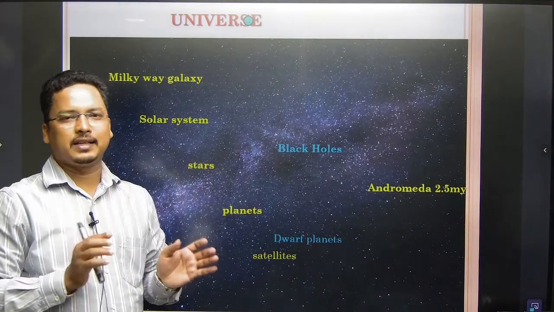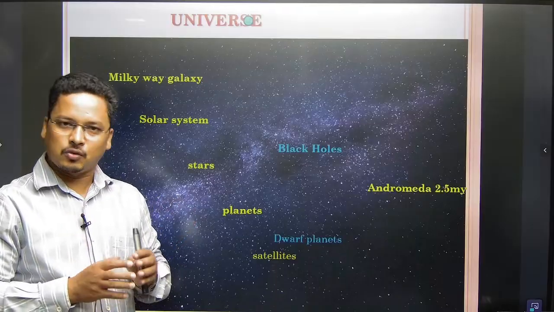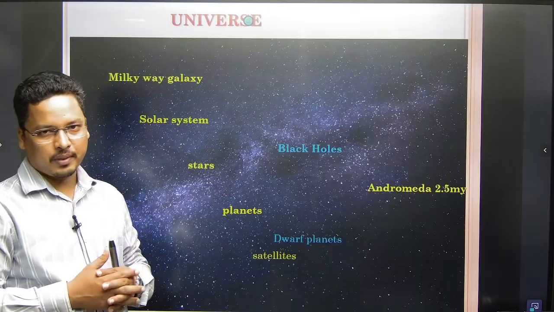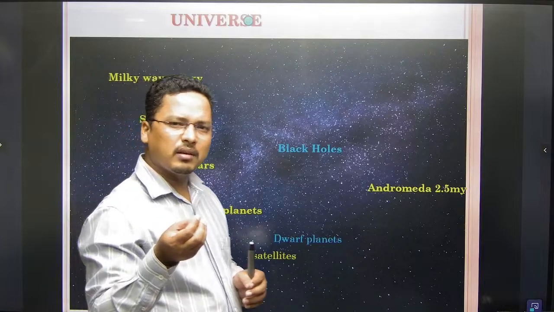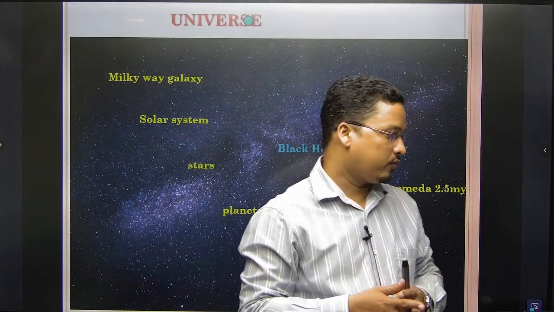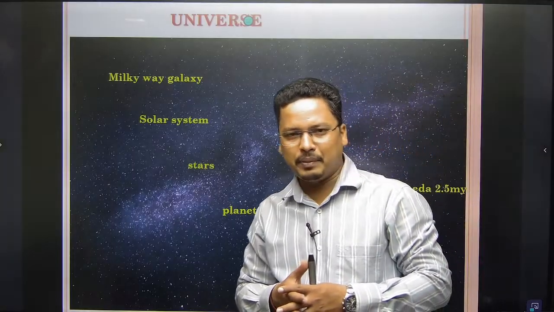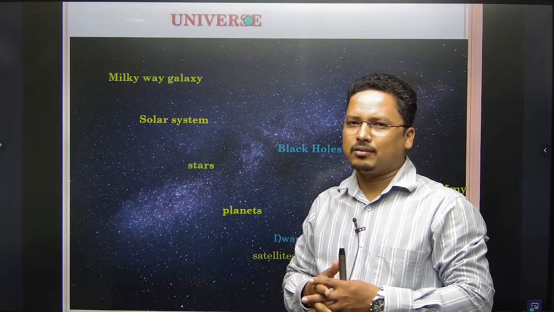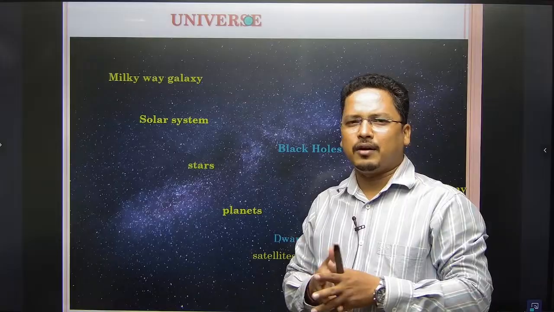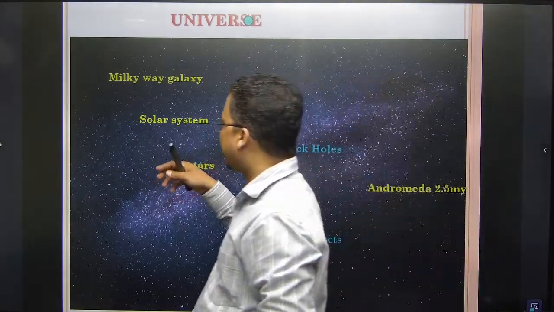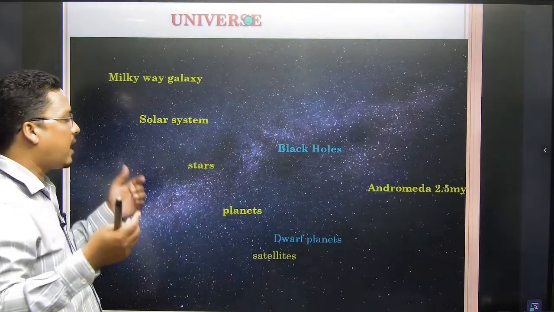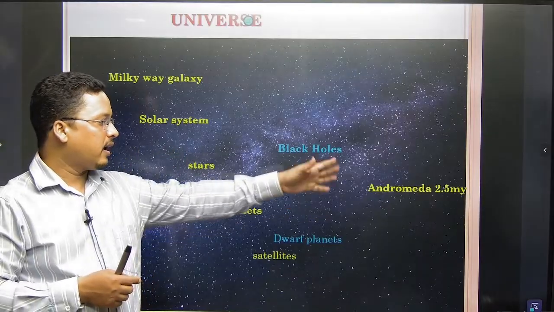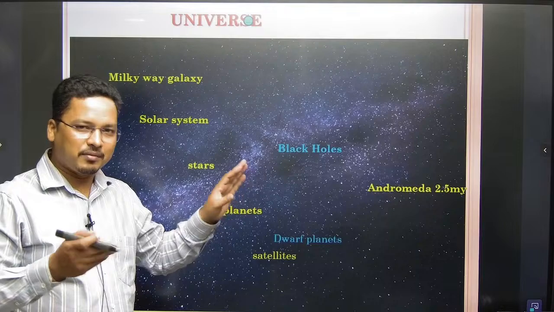See, everything that we are seeing in today's life all started 13.9 billion years ago. It all started with a small thing that blasted off. That is called the Big Bang. The Big Bang took place 13.9 billion years ago, almost 14 billion years ago. From the Big Bang, everything started. Today we are seeing the solar system, black holes, satellites, dwarf planets, and Andromeda.